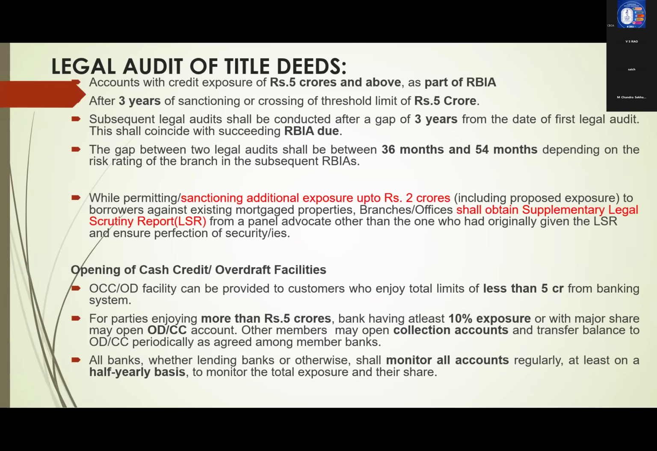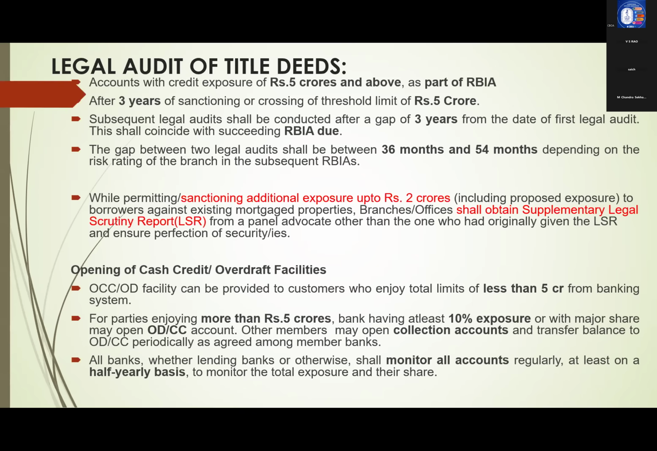This is legal audit. Next, current year one change is there. While sanctioning additional exposure up to 2 crores, including proposed exposure, to borrowers against existing mortgage. Suppose the party has already mortgaged some properties, and against that property you are giving additional exposure up to 2 crores. In such cases, you should obtain a supplemental LSR from an advocate, not from the earlier one who has given the LSR. From another advocate, you have to obtain a supplemental LSR. Right?